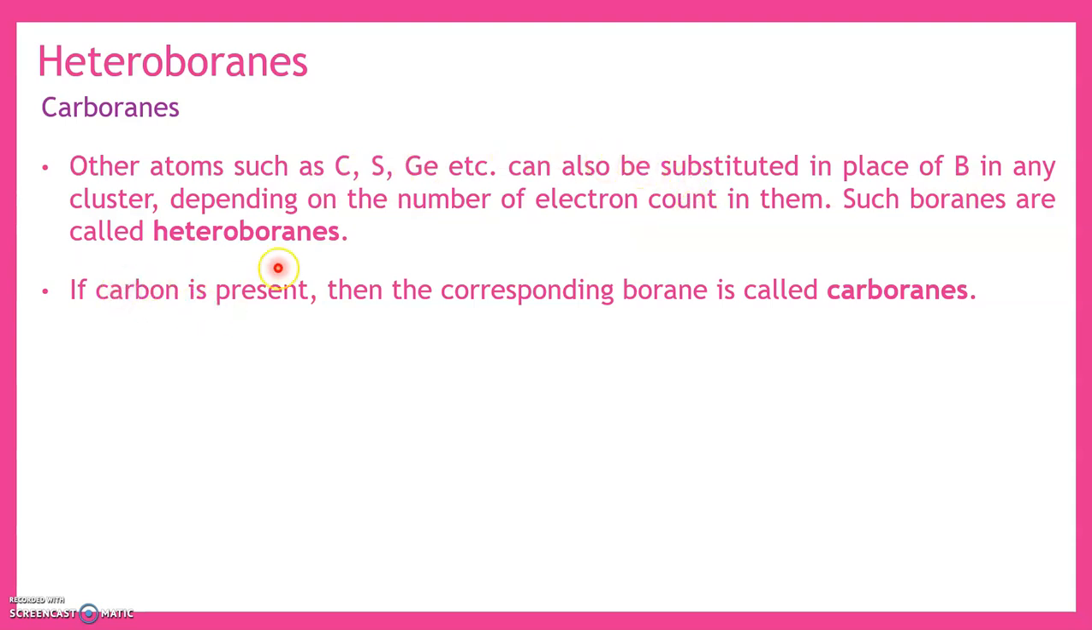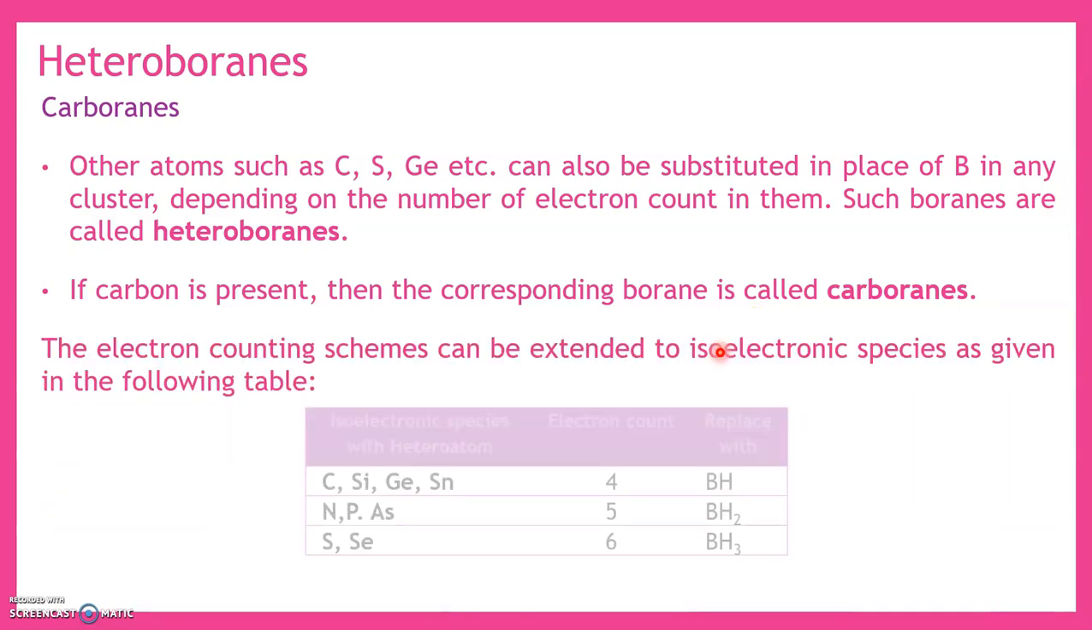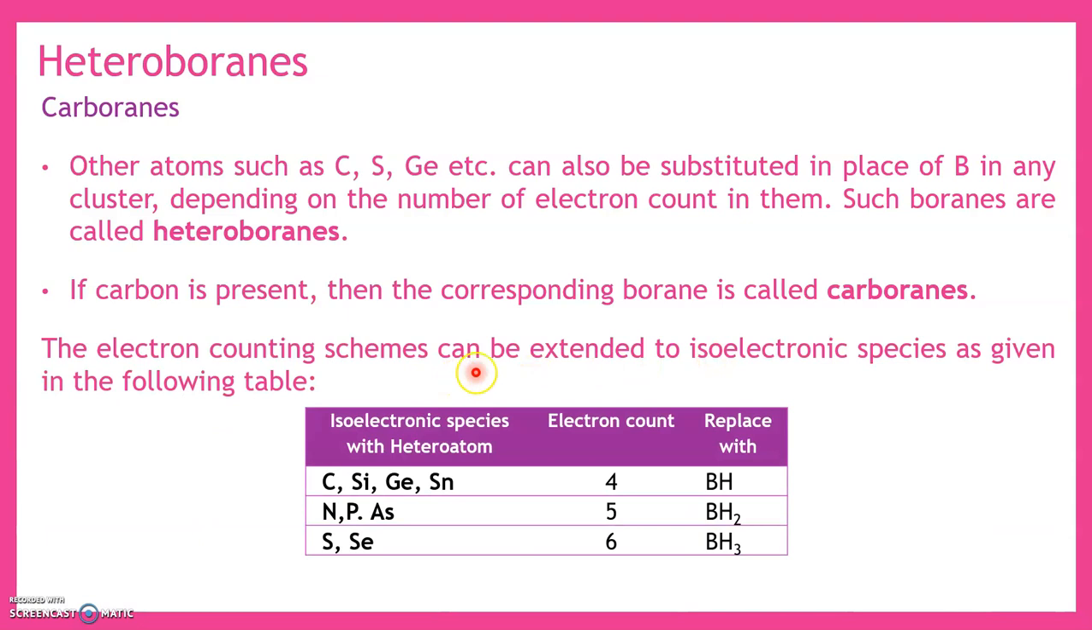So in heteroboranes, other than boron atoms, other atoms such as carbon, sulfur, germanium, phosphorus, nitrogen can also be present. If carbon is present, then the corresponding borane is called carborane. The electron counting schemes can be extended to isoelectronic species as given in the following table.